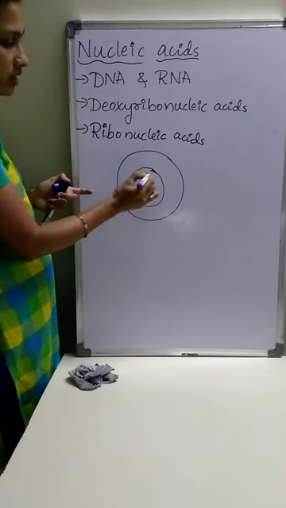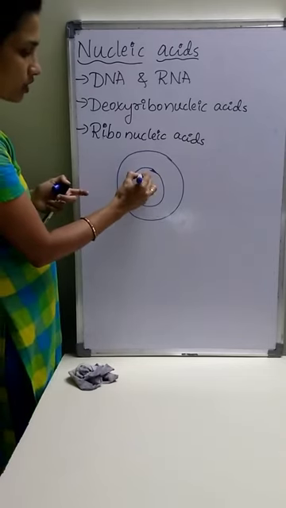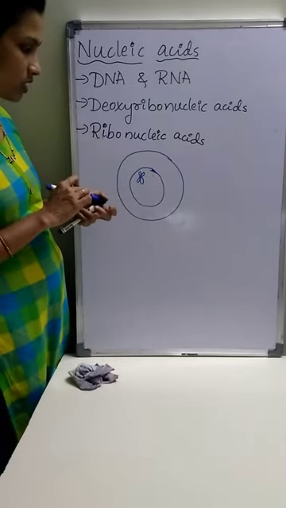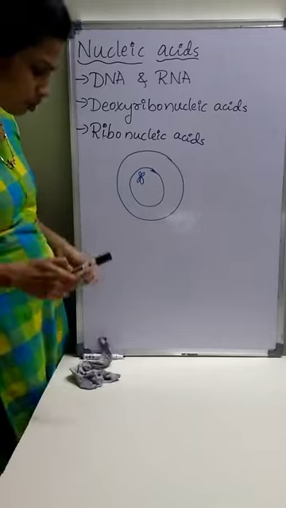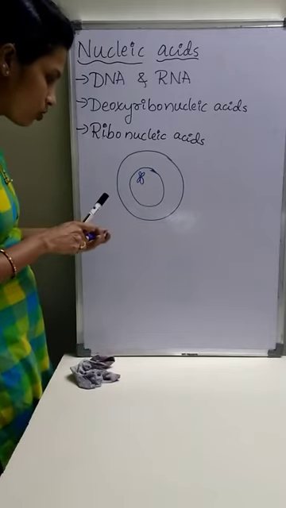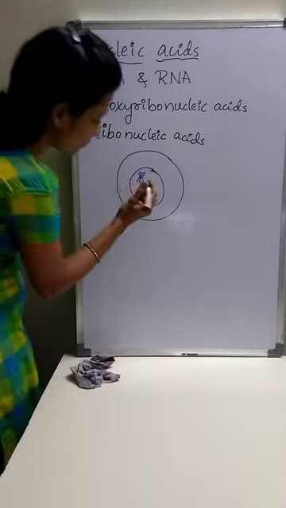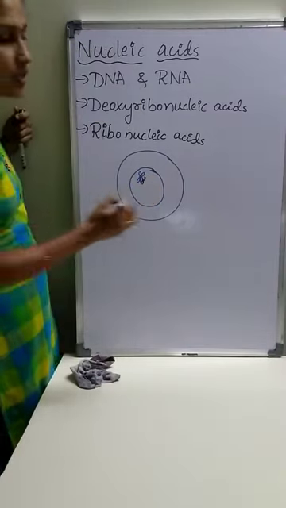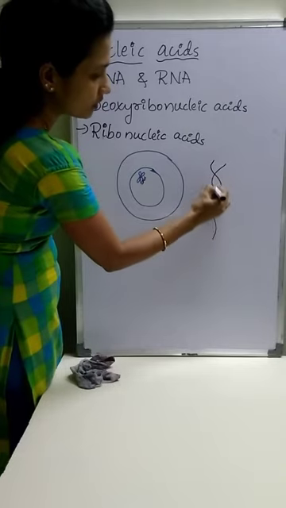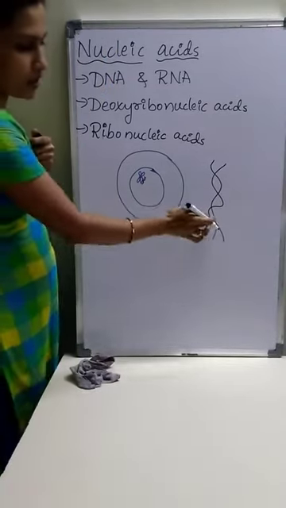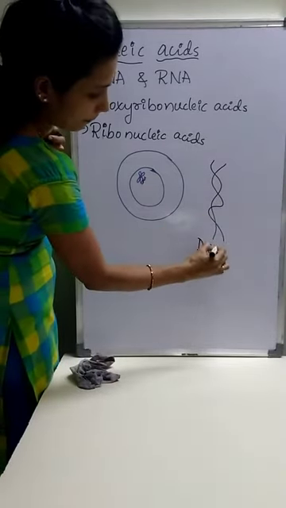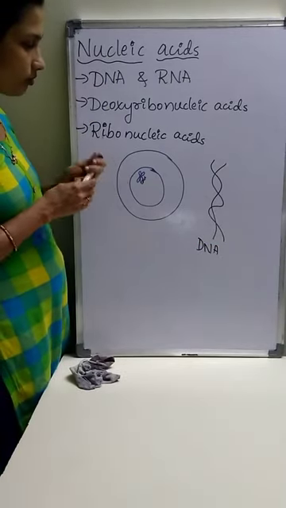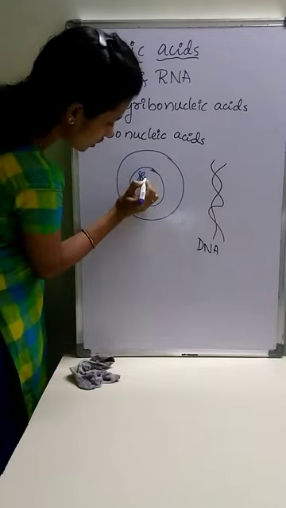In the nucleus, chromosomes are present, and in the chromosome, DNA is present. This DNA is double-stranded and contains genes.